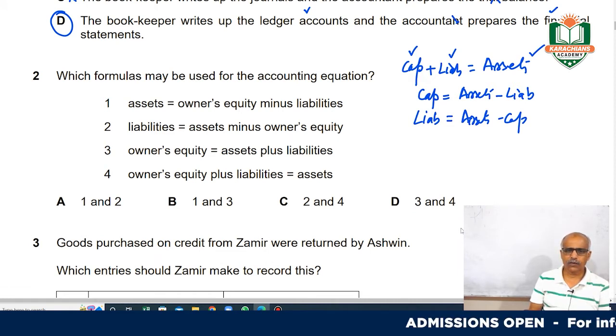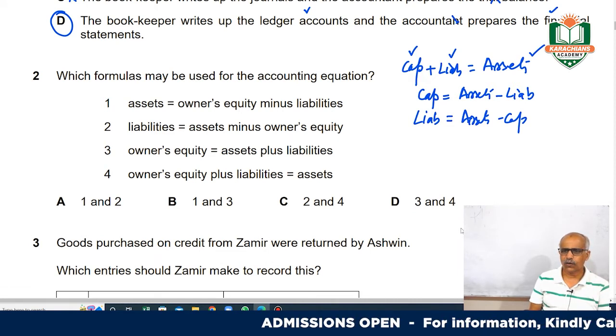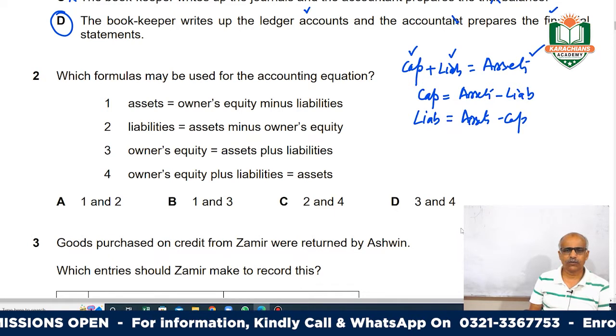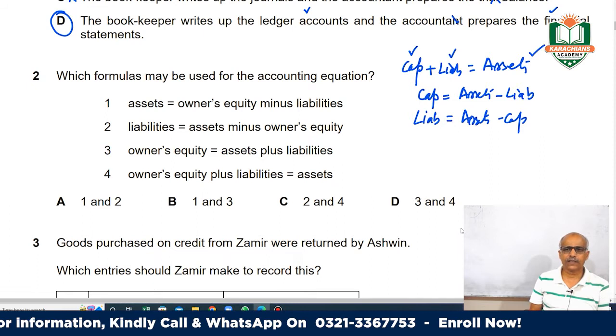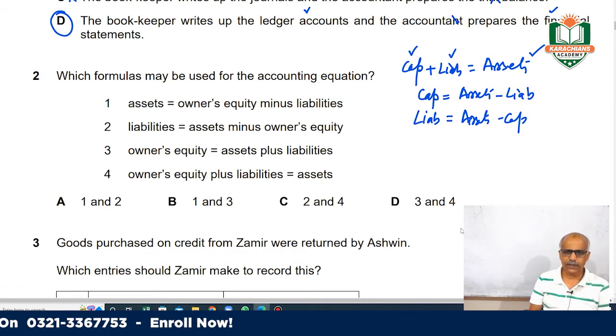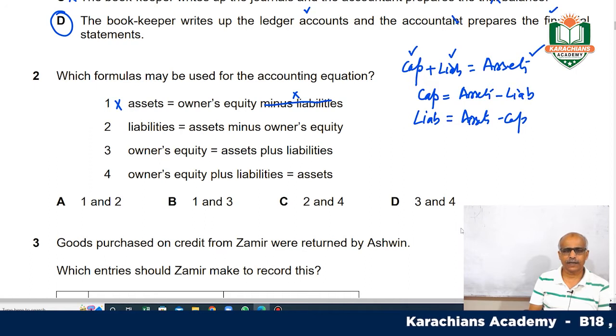He is saying owner's equity minus liability. Owner's equity, this is owner's equity. Capital is owner's equity minus liability. No, so always it is added. Minus liability, this is wrong. So minus liability, this is wrong, right? As this is wrong, option number 1 is incorrect.